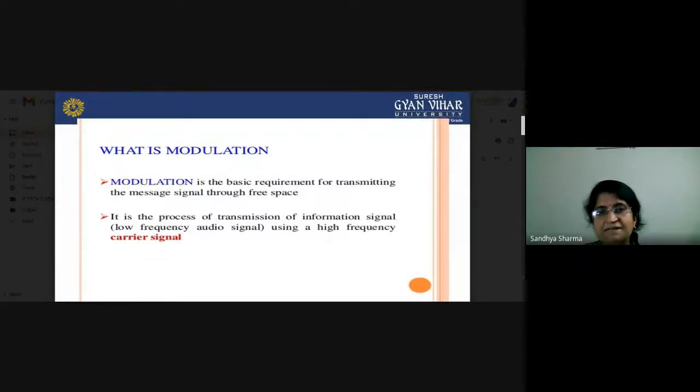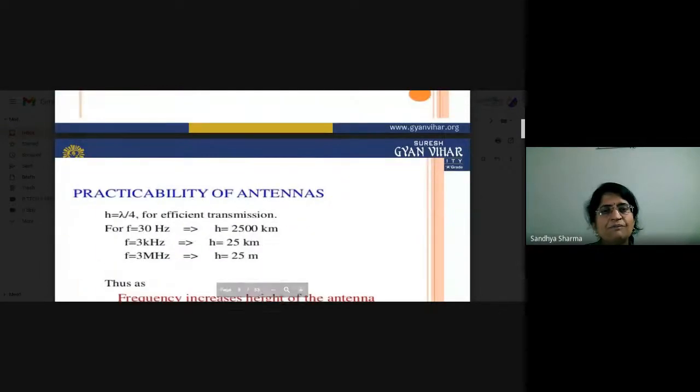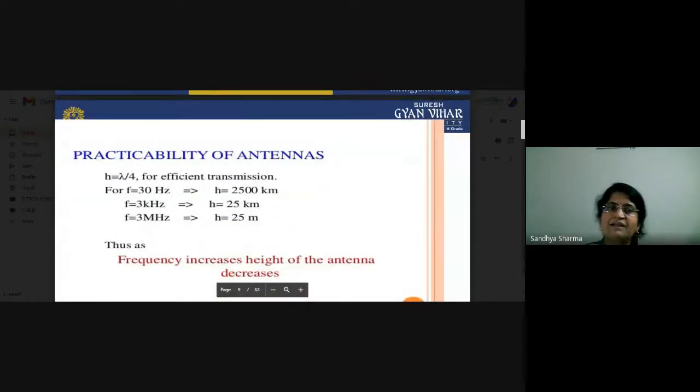Again we see the process of transmission of an information signal. Low frequency audio signals, so you are using a high frequency carrier signal. So this is the basic reason for our modulation. Modulation is nothing but just a conversion of your signal. Now we will again see the practicability of the antenna. We have also used one term: why are we using high carrier frequency signals, and what is the disadvantage, why are we not directly transmitting our signals, why are we opting for the high frequency?